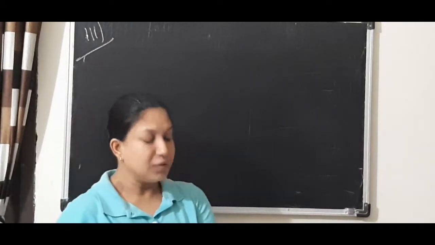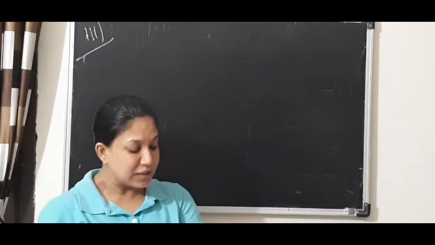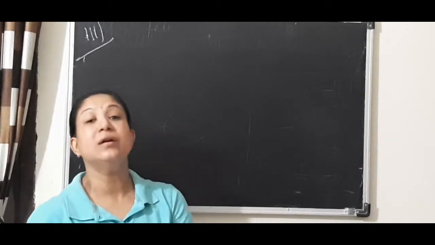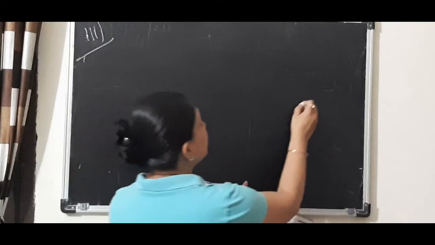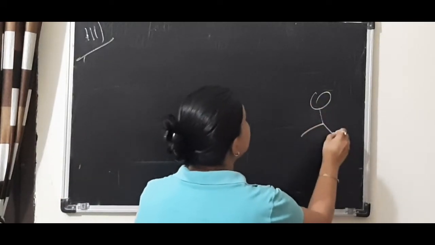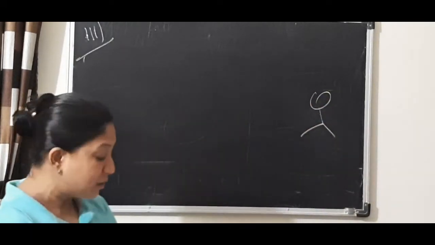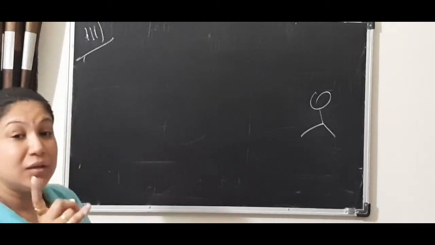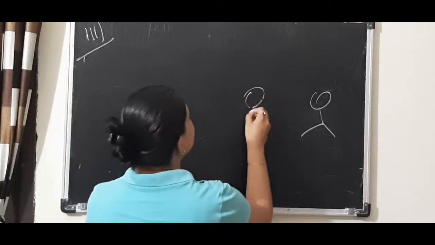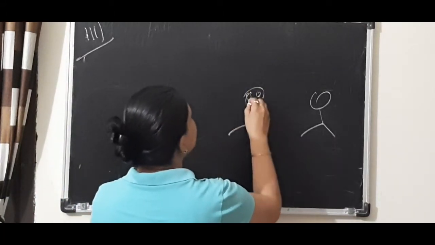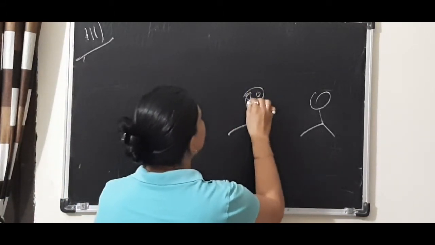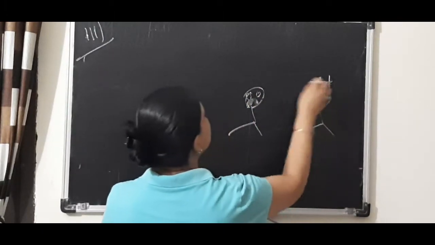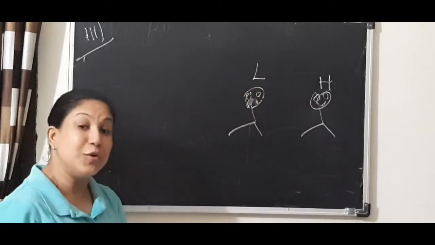Now, question number 3. The teacher tells the class that the highest marks obtained by a student in her class is, that is, she is talking about the highest mark of one child. And she is saying that it is twice the lowest marks. That means she is comparing two children: one who got highest marks and one who got lowest marks.